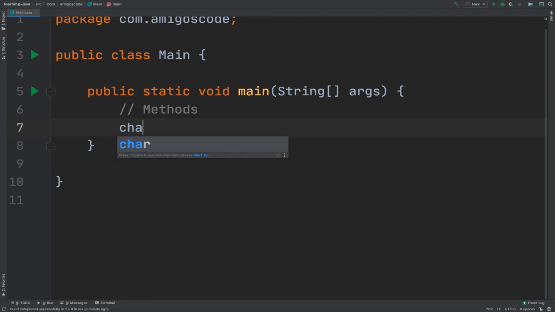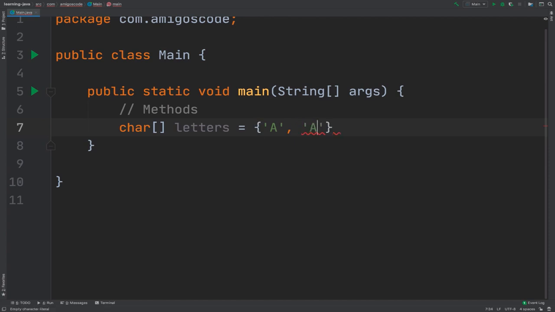Let's go ahead and create a char array, and in here let's simply say letters equals, and then right here let's simply add some letters. So A, and then B, and then C, and then finally D. Let's have D actually 3 times. So we have A 2 times, B 1 time, C 1 time, and then D 3 times. So let's create a method that will count the number of occurrences for any given letter.